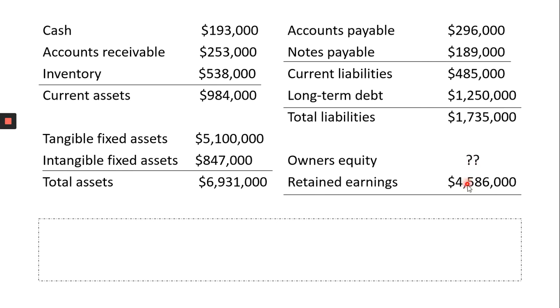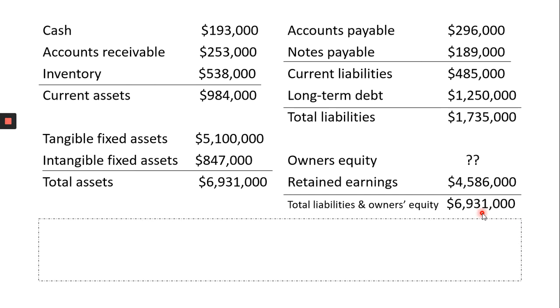If you add these two together, you get your total liabilities and owner's equity, but this value is not given in the question. So how did I get the value? The answer is simple. I mentioned earlier that total asset needs to be equal to total liabilities and owner's equity, which is 6.9 million in this case. So this value will be exactly the same as this value. That's how I got it.